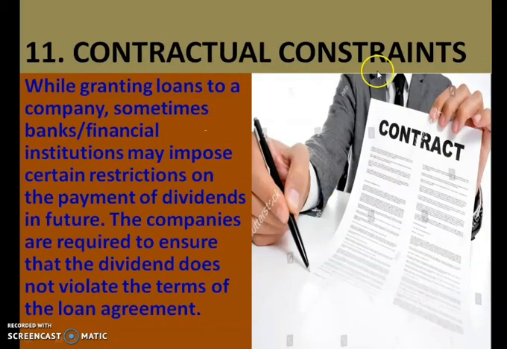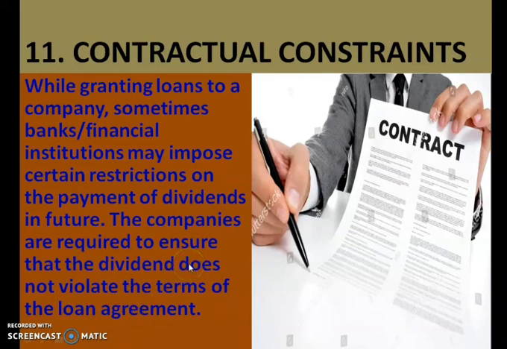Now, contractual constraints. While granting a loan to a company, sometimes banks or financial institutions may impose certain restrictions on the payment of dividends in future. The companies are required to ensure that the dividend does not violate the terms of the loan agreement.